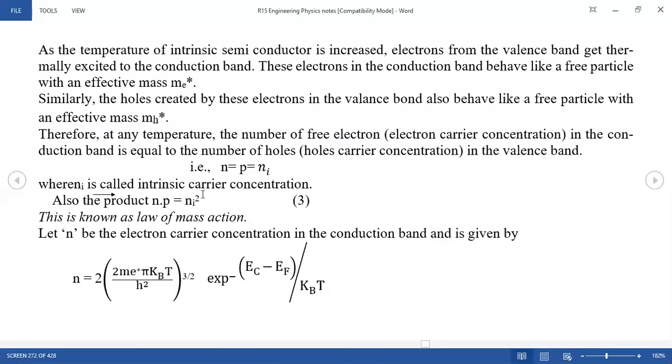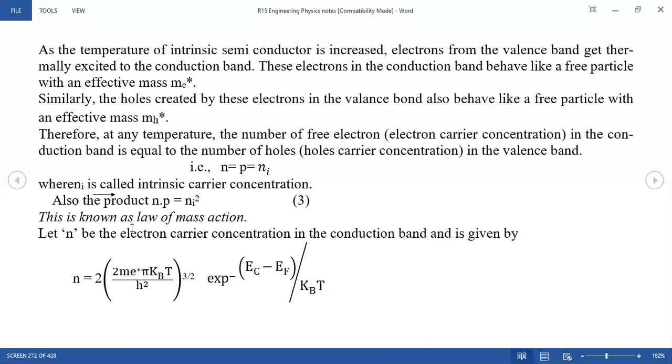Therefore, simply you can say, if you take the product of these, then the product of N and P is equal to Ni square. Equation number 3, you can see. This is known as the law of mass action. Law of mass action.